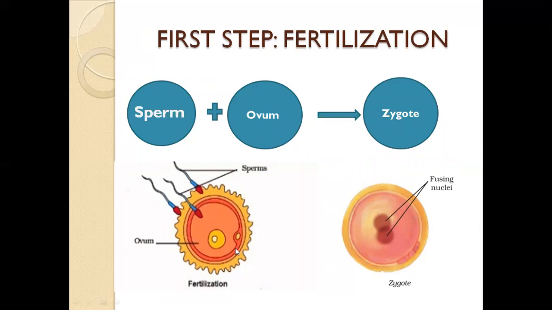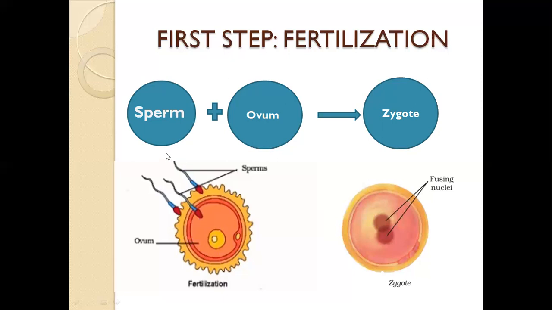See, this is the female egg, also called the ovum. This is the cell of an ovum. Here is the nucleus. During intercourse, sperm is released from the male reproductive organ, and it travels and penetrates into the female ovum.